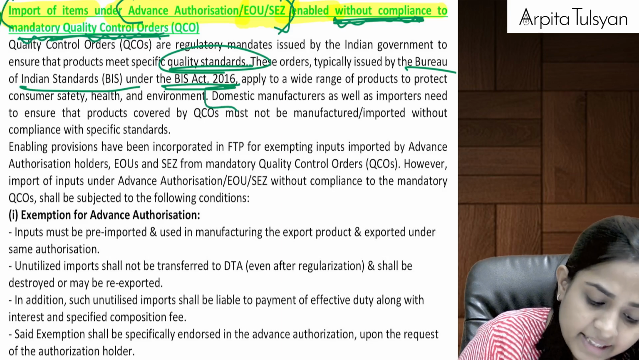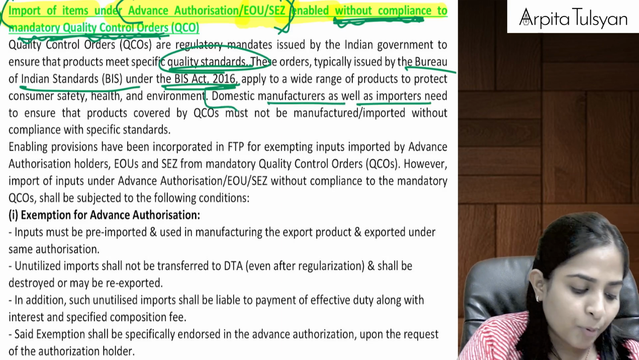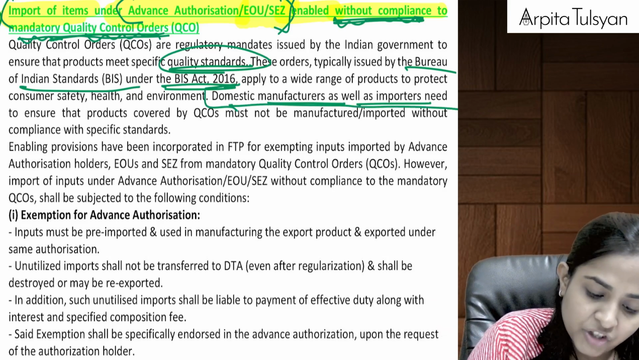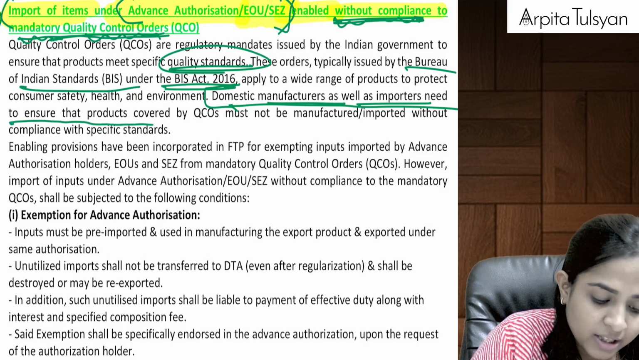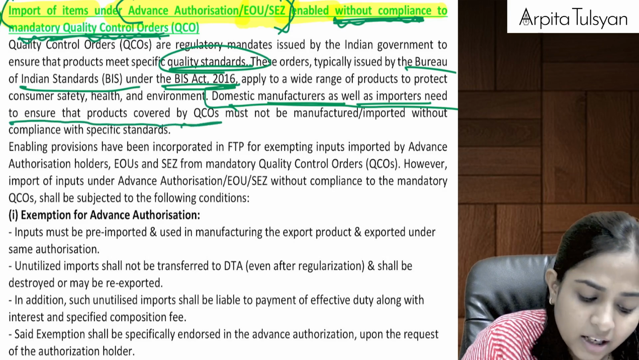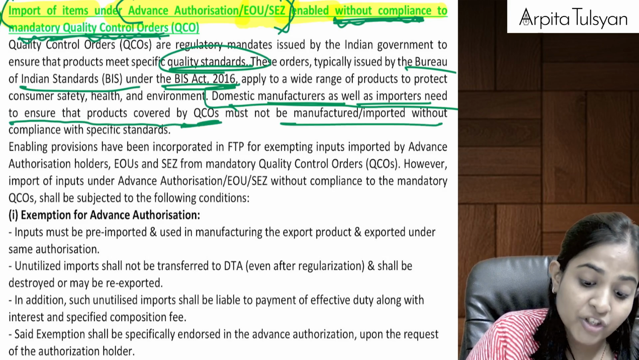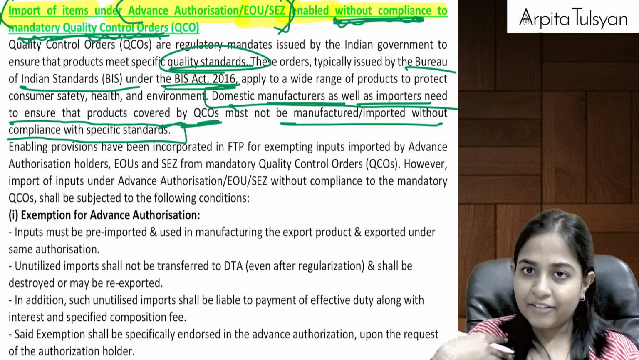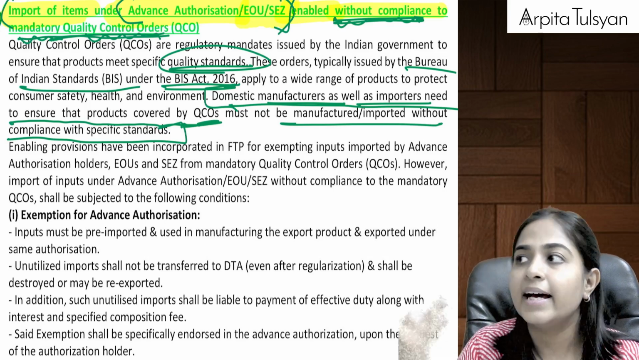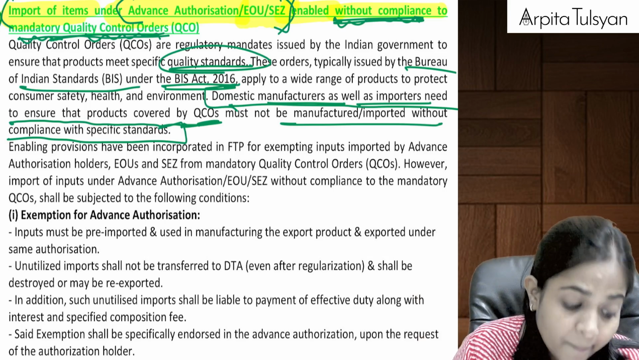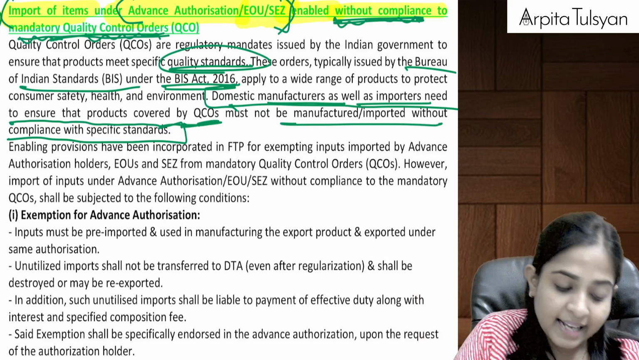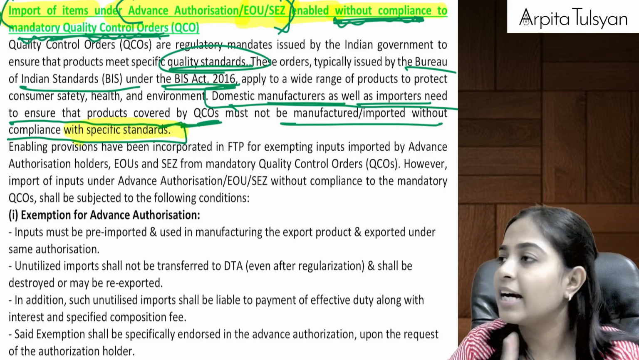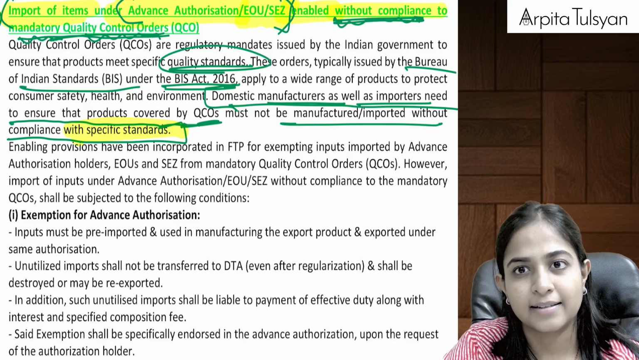Now, domestic manufacturers as well as importers need to ensure, normally people like you and me, that products covered by quality control orders must not be manufactured or imported without compliance with the specific standard. Means they are telling, if a normal person sitting here in India is importing some goods from outside India, you have to make sure that you meet the specific standards. If you do not meet the specific standards, please do not import such products.